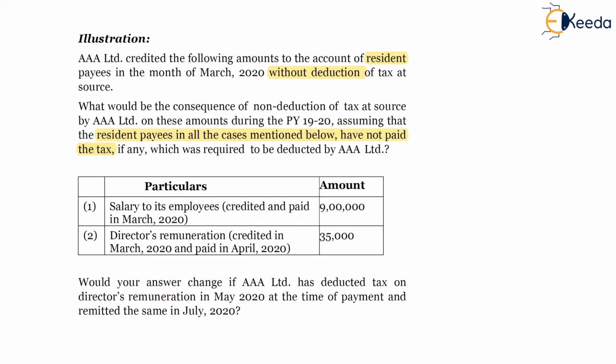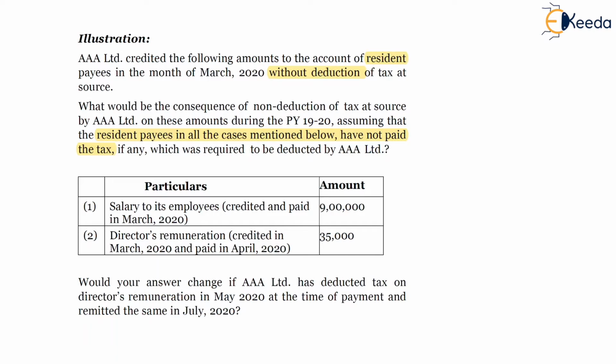If the amount had been paid by the resident payee, it would have been assumed that taxes were deducted and paid by the payer. However, here the resident payee has not paid any tax. Accordingly, the expenditure won't be allowed as deduction to the assessee payer.